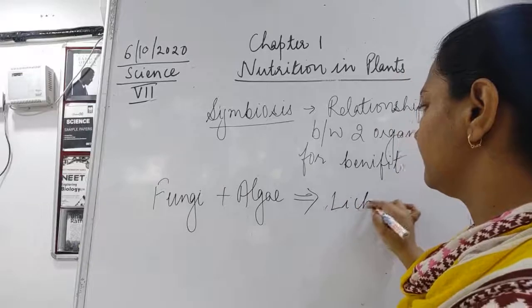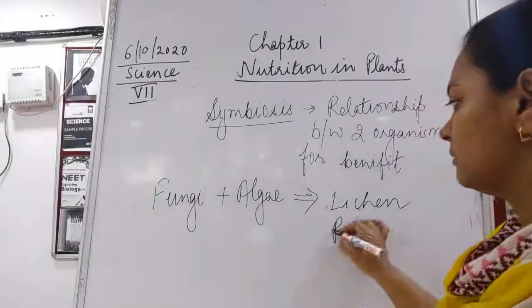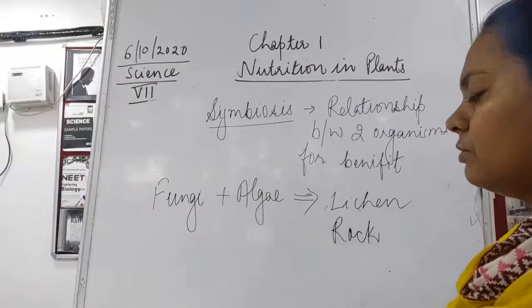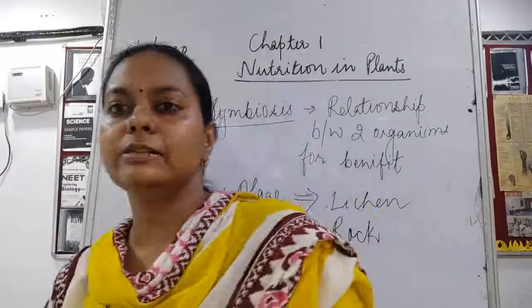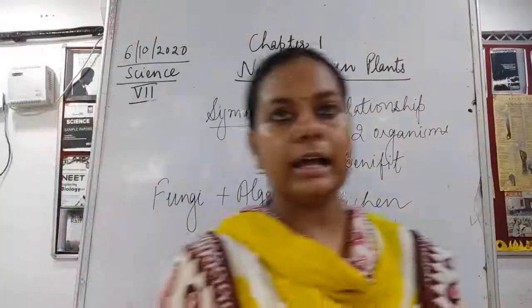They are also a plant which grows on rock. Okay, it grows on rock, it grows on trees, tree trunk. So all these are the places where the lichens are growing, and this shows symbiosis.